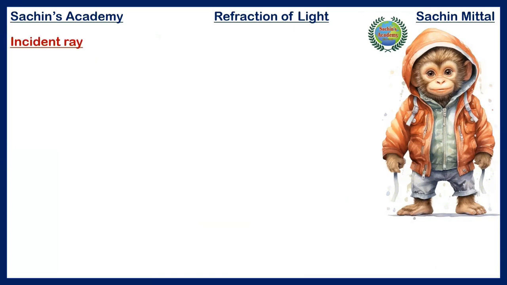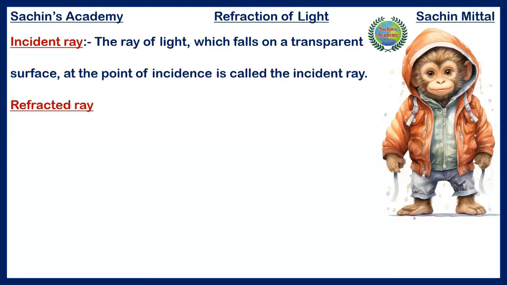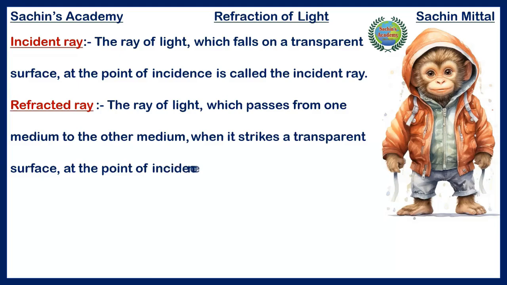Incident ray. The ray of light, which falls on a transparent surface at the point of incidence, is called the incident ray. Refracted ray. The ray of light, which passes from one medium to the other medium, when it strikes a transparent surface at the point of incidence, is called the refracted ray.